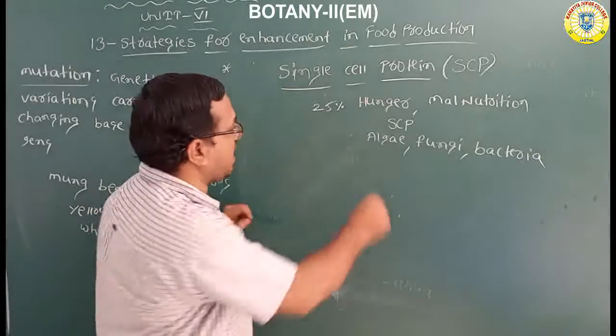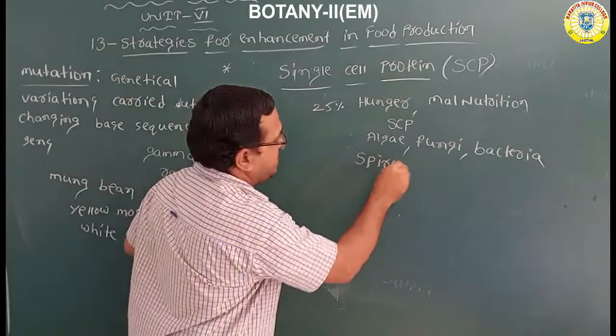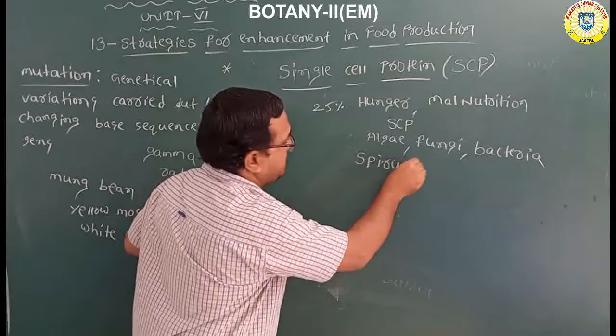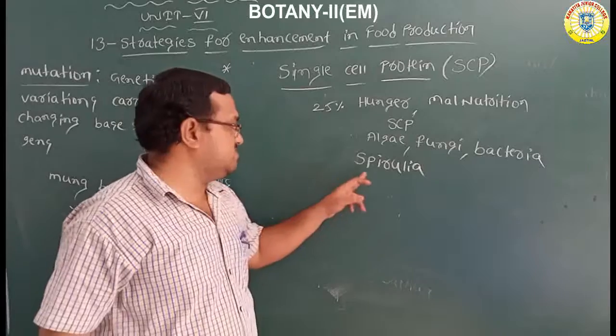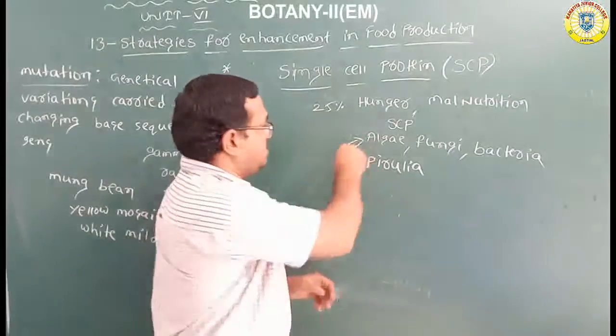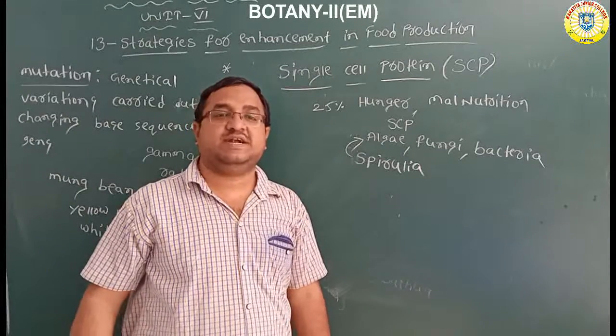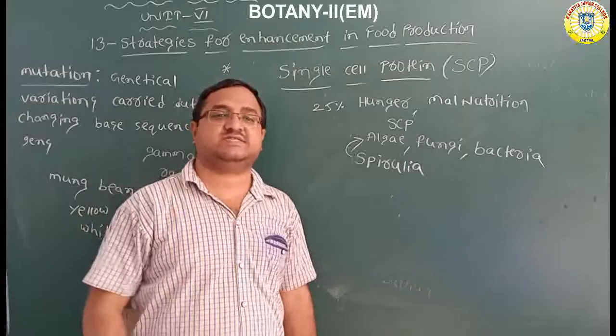Especially the microorganism spirulina, one type of algae, which can grow in different habitats.